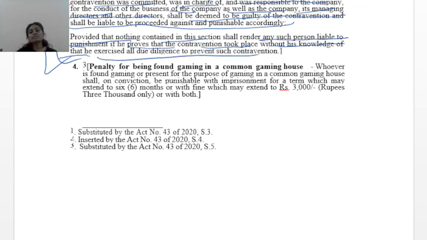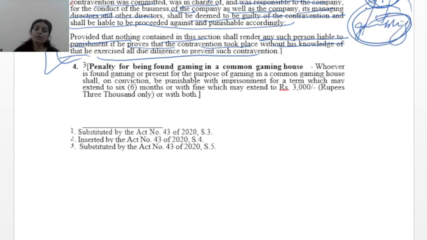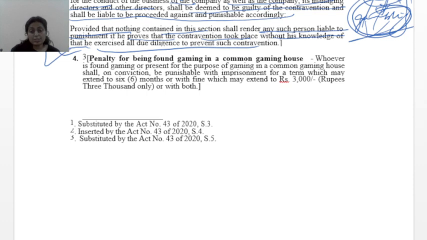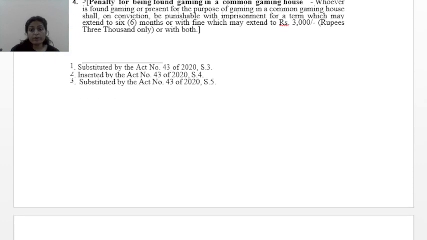For example, this is XYZ company and it is running gambling. So everybody who is the owner, managing director will be held liable for the same. But if somebody proves that they had no idea what was happening in that company, then you could be excused, but you have to prove a very reasonable ground for that.